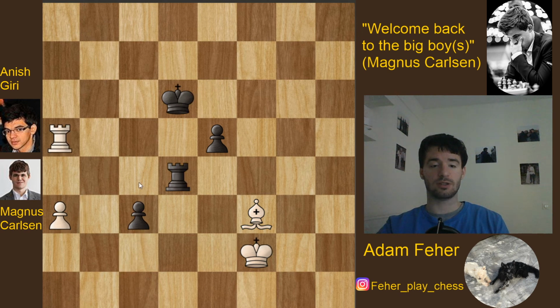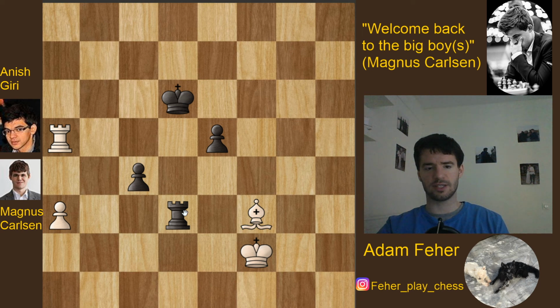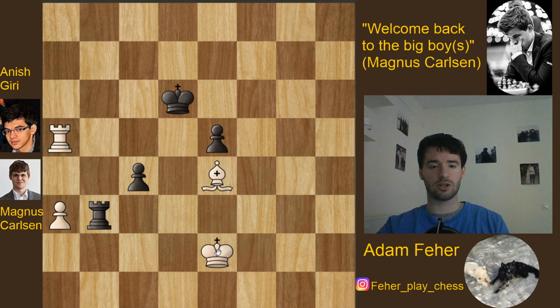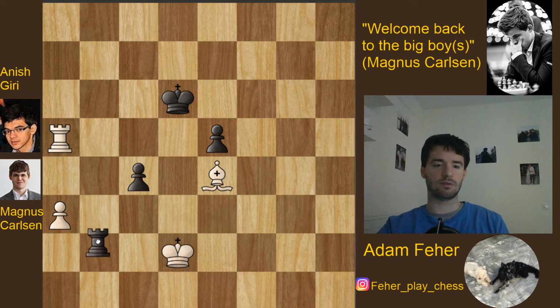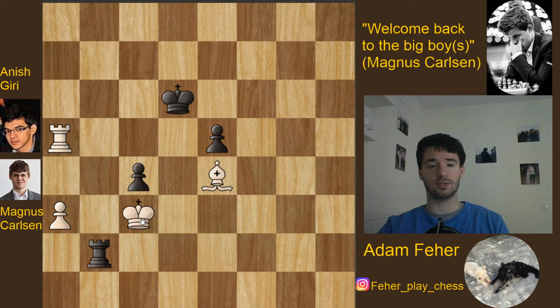c3, as I mentioned in this position, but decided to play rook d3, which is also logical, but actually it's not enough. So now black tries to cut off the white king on the third rank, but this is not very useful. Actually, from this point onwards, Carlsen does not make any more mistakes and quickly collects the point. So bishop e3, rook b3, now the king can come closer, and rook b2 doesn't do much damage anymore because king e3, rook b3, king d2, and if you were to give one more check, then the white king just arrives on c3, takes the pawn, and then pushes this one in. So actually the game is over.